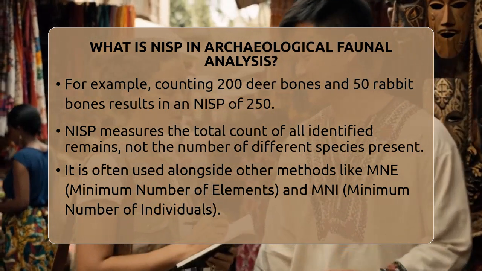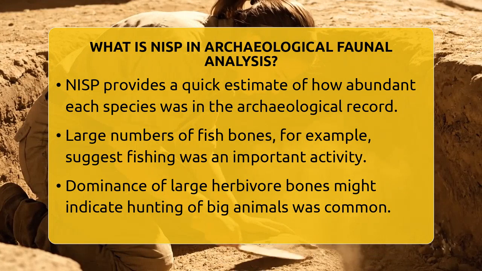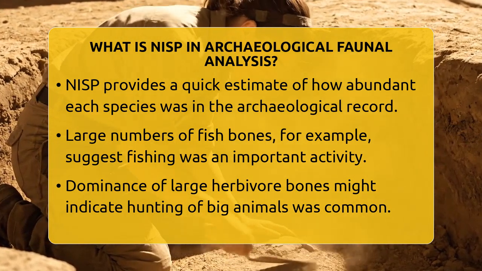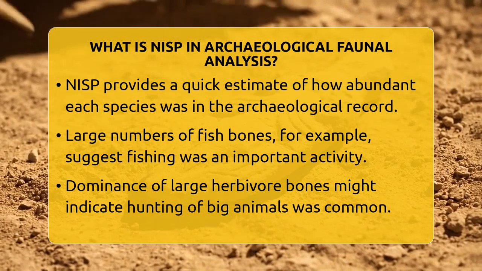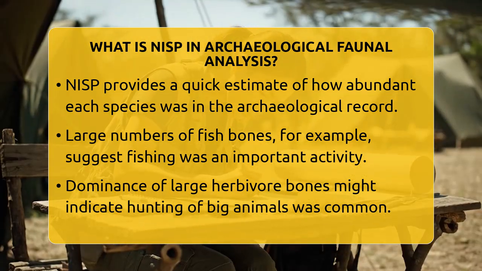MNI, or Minimum Number of Individuals. NISP gives a quick look at how many bones of each species are there, while MNE and MNI help estimate how many bones or animals were involved. This helps reconstruct past diets and environments.